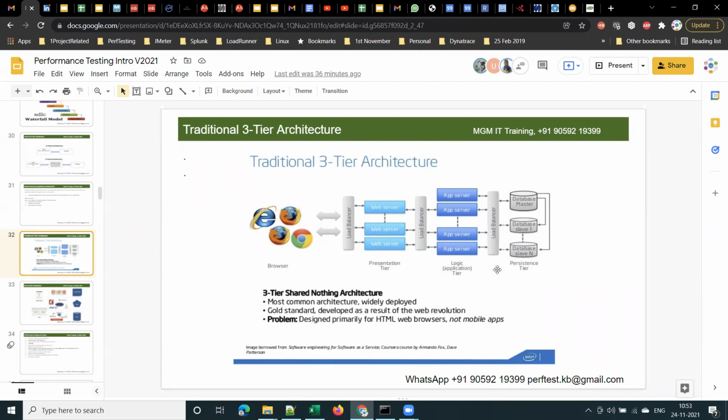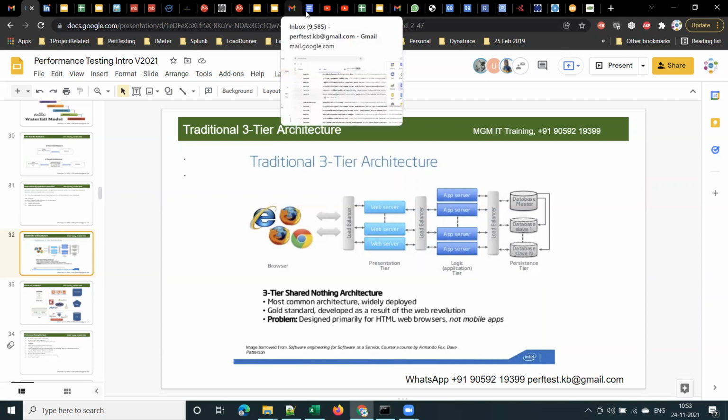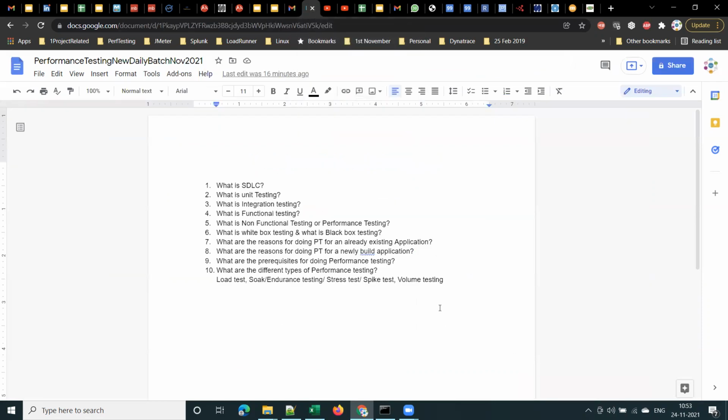some other geolocation, some other geography, so that if the main environment is down for some reason, the backup environment will be serving the users. This is called business continuity, the BCP plan. What is that, guys? BCP, business continuity plan.